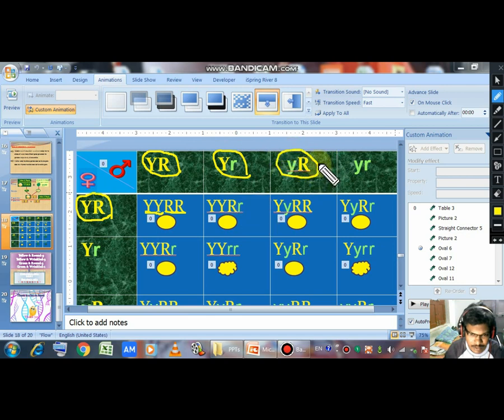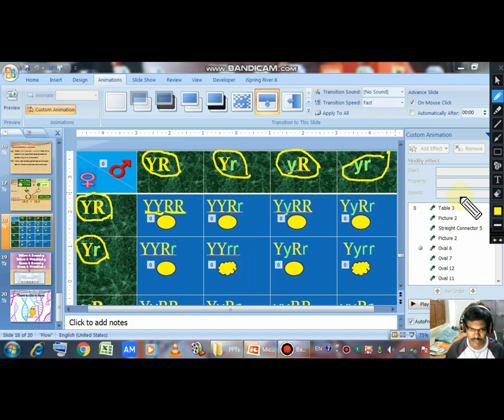Same, capital Y small y capital R, capital Y small y capital R small r. Same for all of these. For the next one, capital Y small r with capital Y small r, capital Y capital R, capital Y small r, capital Y capital R small r.